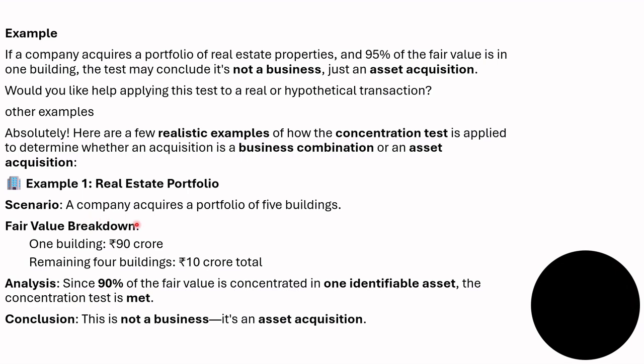A company acquires a portfolio of 5 buildings. Fair value breakdown: one building is 9 crore, the remaining 4 buildings are rupees 10 crore in total. Analysis: since 90% of fair value is concentrated in one identifiable asset, the concentration test is met. Conclusion: this is not a business, it is an asset acquisition.